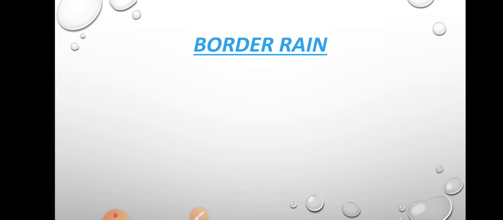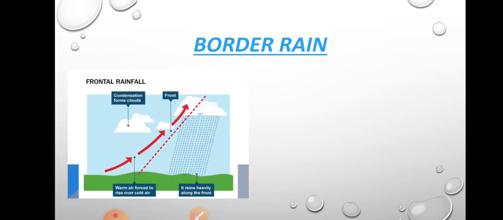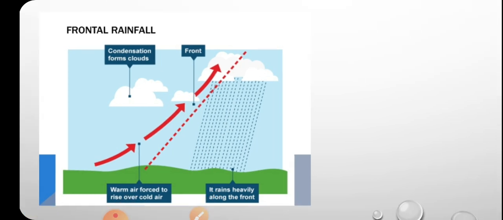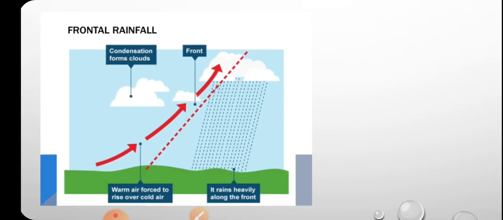The next type of rainfall is frontal rainfall. Why is it called frontal rainfall? See the picture here. It is also called frontal rainfall or border rainfall.